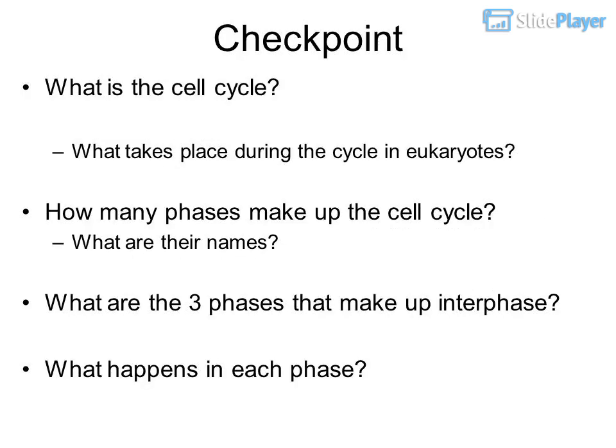Checkpoint. What is the cell cycle? What takes place during the cycle in eukaryotes? How many phases make up the cell cycle? What are their names? What are the 3 phases that make up interphase? What happens in each phase?